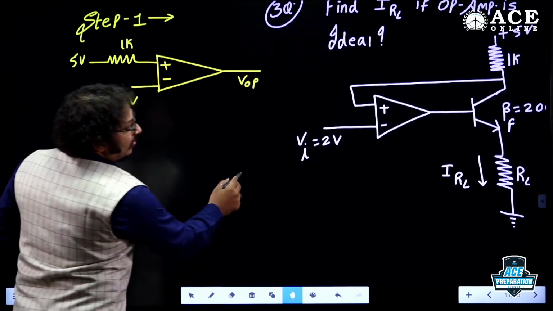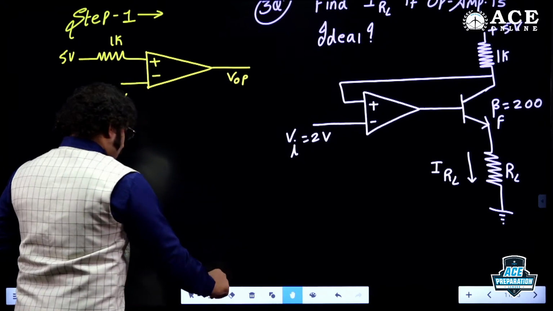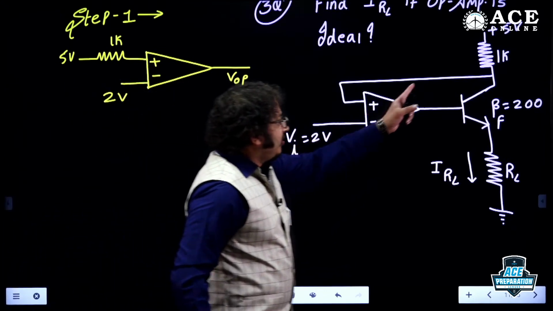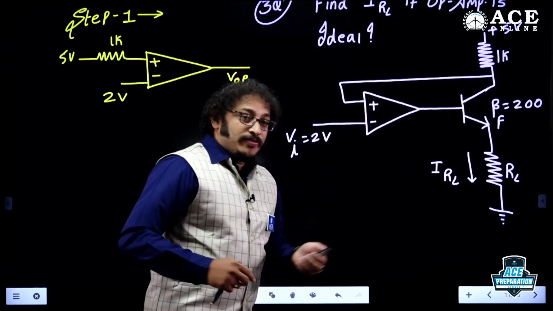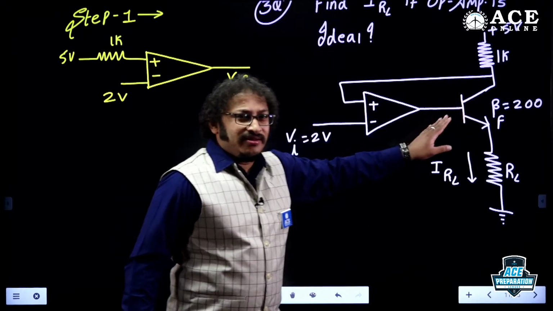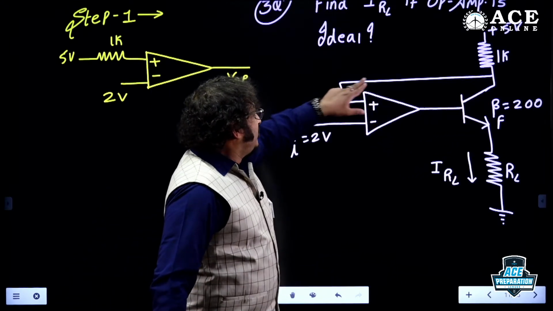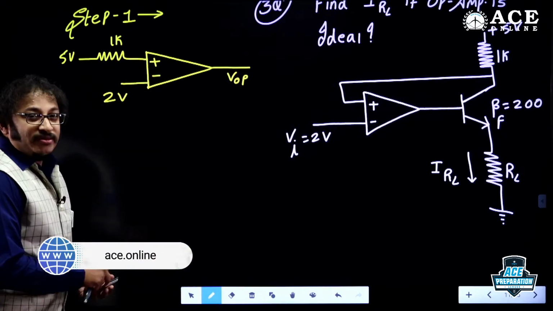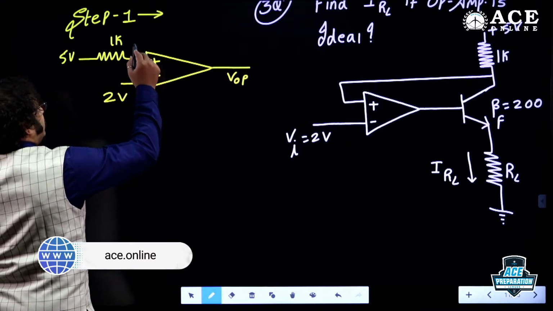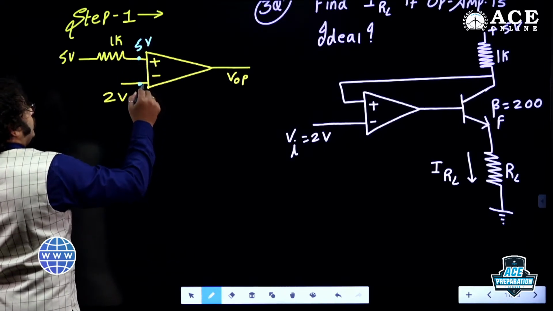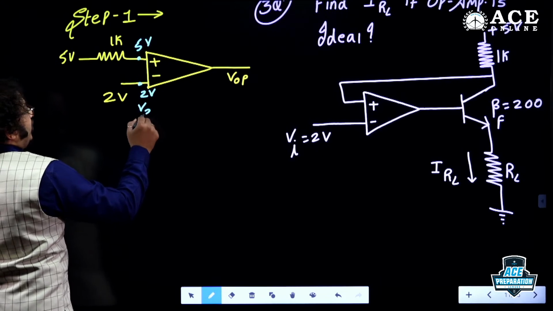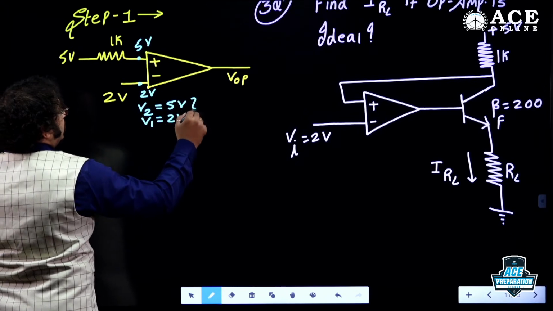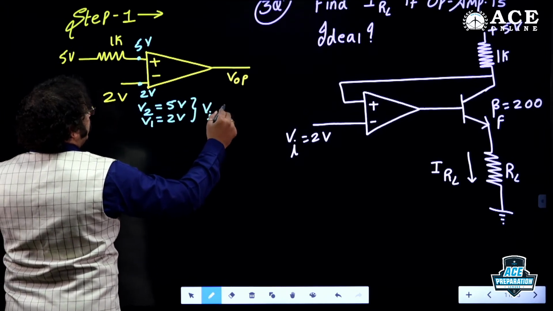Yes, fine. Correct. Everybody in the class got the point, dear students? This is 2 volt. And 1K could be connected because it is an open loop op-amp. So no transistor, nothing here. That's a pure comparator. This is the wire which is connected to 1K and of course plus 5 volt. So it is an open secret to say this is 5 volt and this is 2 volt. So V2 is 5 volt, V1 is 2 volt, therefore VID is V2 minus V1, which is positive.